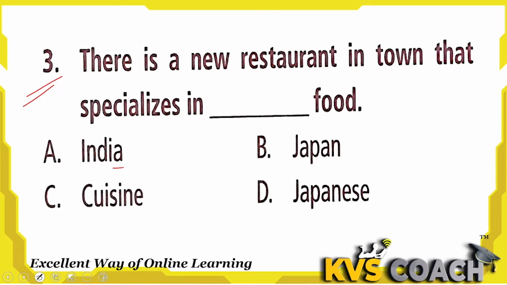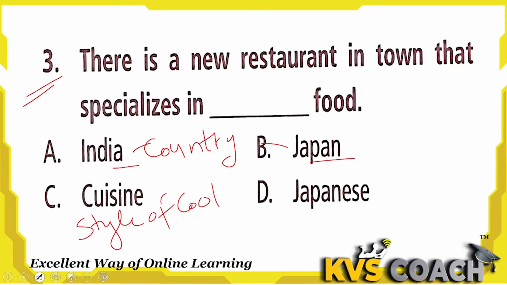Look at the options. India and Japan are both country names. Cuisine is a style of cooking. Japanese is the right answer here. Why? Because Japan is the country name, but Japanese belongs to Japan.